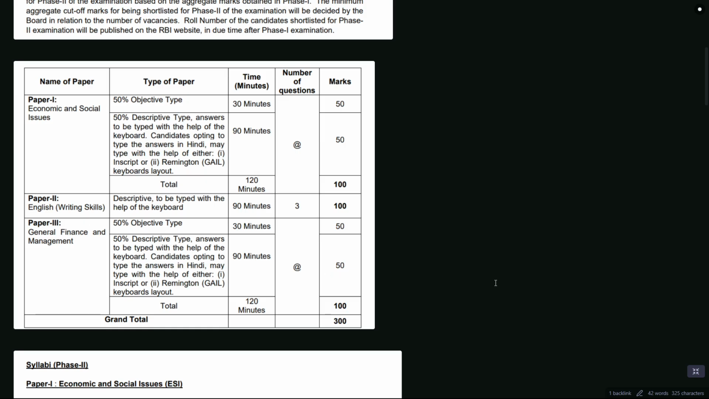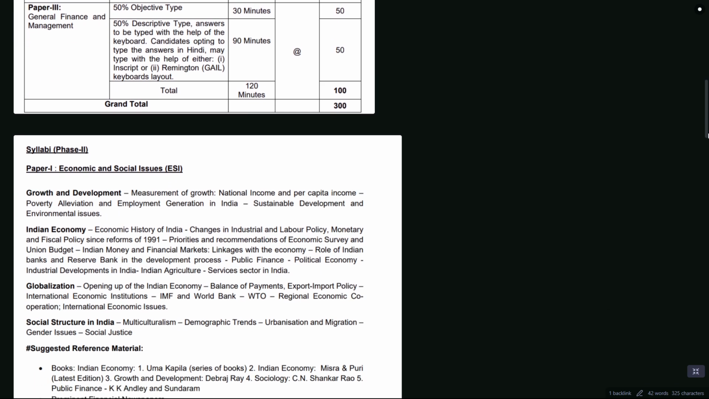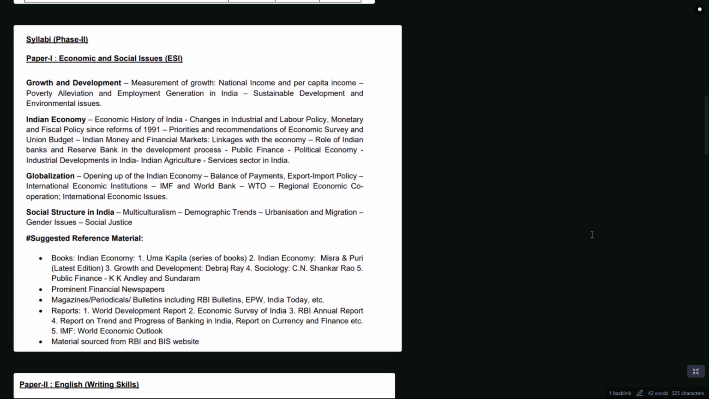Some questions are of 2 marks, some questions are of 1 mark in the examination. And in the subjective type, you're given options. Out of three questions, you have to do only two. So there's a choice over there. And we'll be talking about its syllabus. RBI relies heavily on ESI and finance and management.